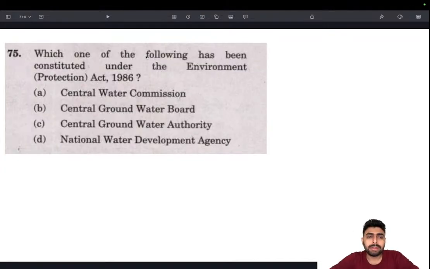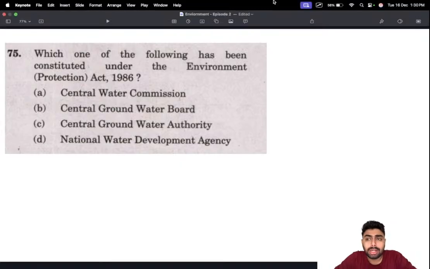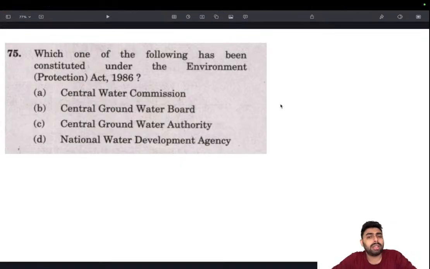Moving on. Which one of the following has been constituted under the Environmental Protection Act? Okay, we know the EPA. If you ask me, there are three core laws regarding conservation.